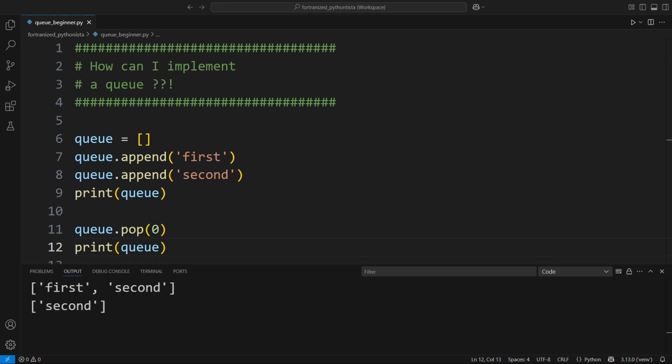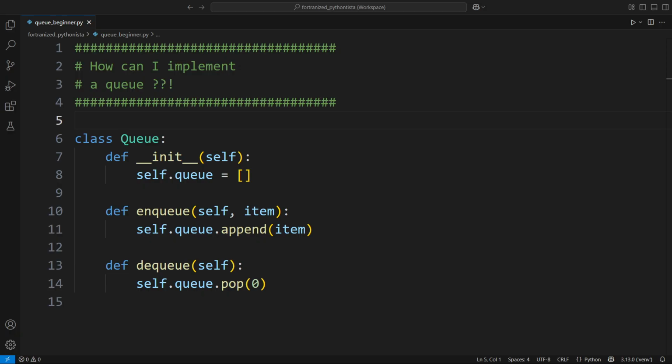A queue is a data structure that follows the first in, first out (FIFO) principle, meaning that the first element added to the queue will be the first one to be removed. All in one, it should be like this.